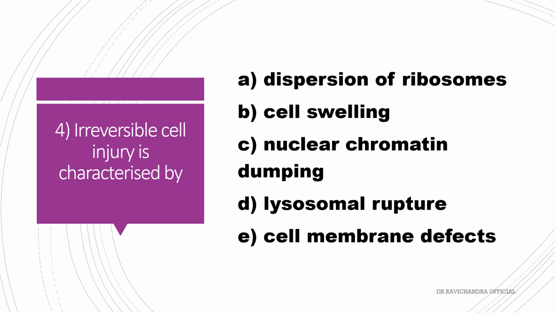Irreversible cell injury is characterized by dispersion of ribosomes, cell swelling, nuclear chromatin clumping, lysosomal rupture, cell membrane defects. Irreversible cell injury is characterized by cell membrane defects.